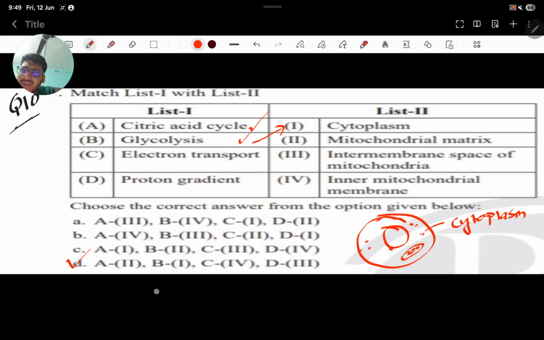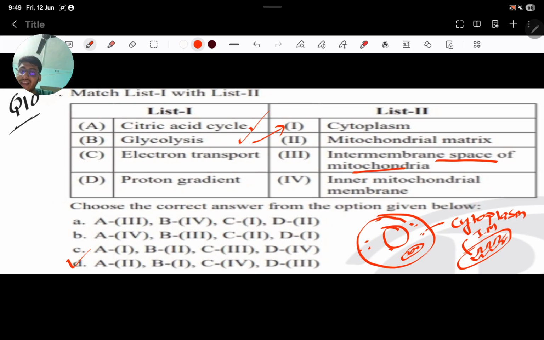Questions are not that hard. Okay. Now citric acid cycle, it occurs in the mitochondria. Okay. See, suppose this is a mitochondria. This space is known as the intermembrane space.